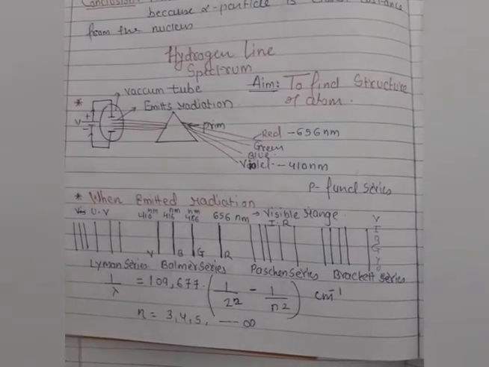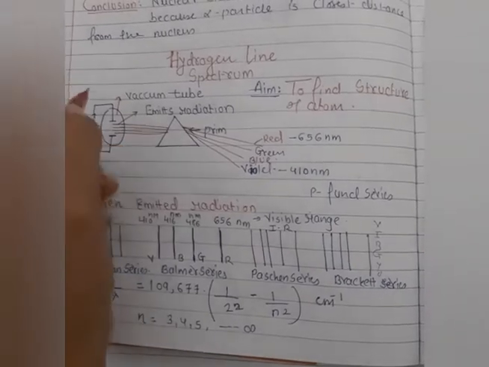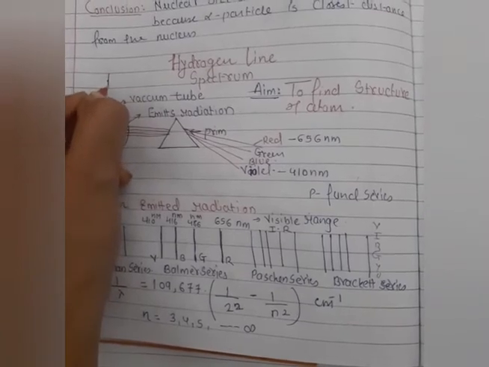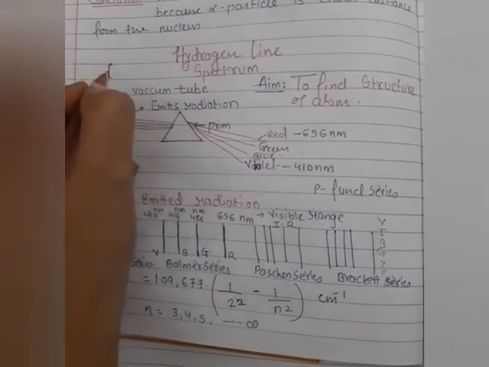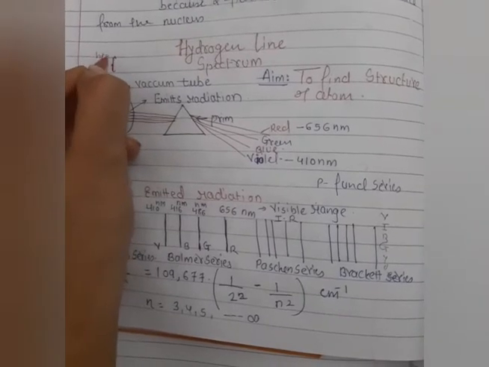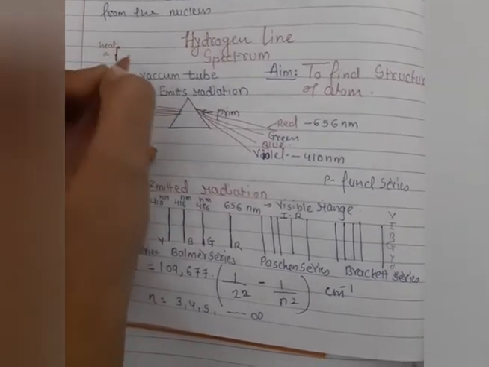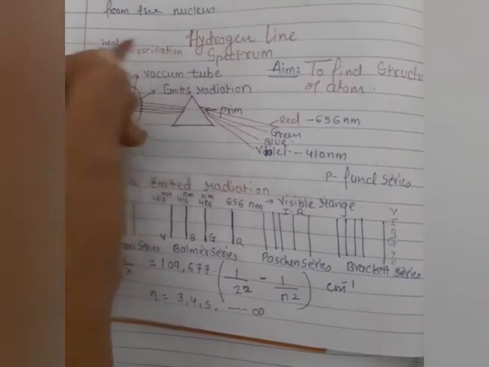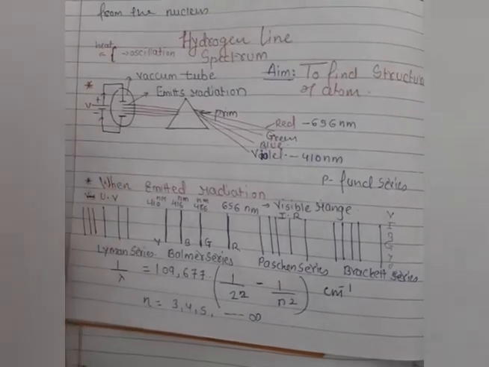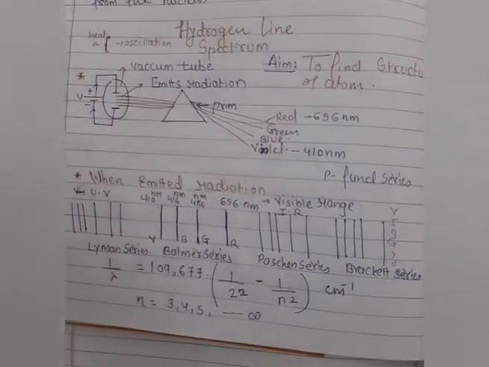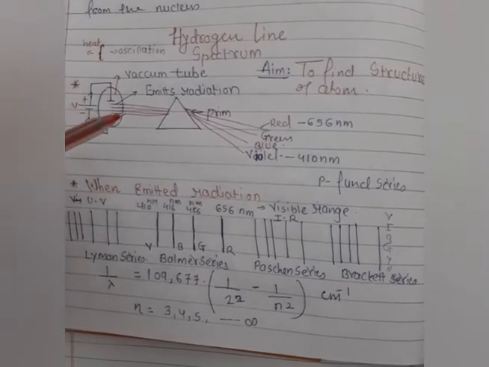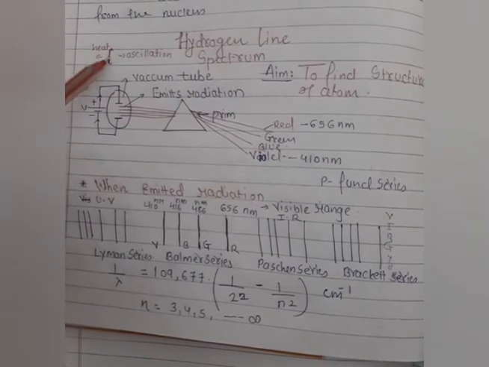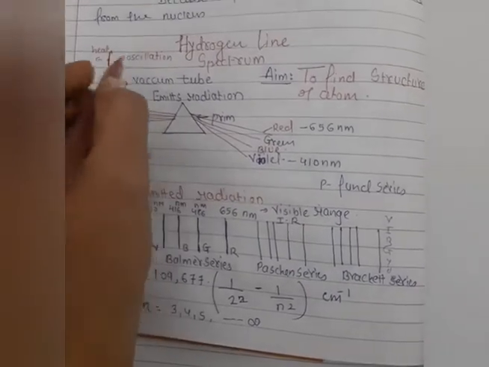As you know very well students, when we apply heat to any atom or gas, the electrons oscillate about their own axis. Here you can see the electrons, when they experience heat, oscillate about their own axis, and this oscillation is nothing but the radiation of energy, the radiation of heat. This happens in all cases, and it also happens in the hydrogen case. So when the electrons oscillate because of heat, this oscillation radiates.